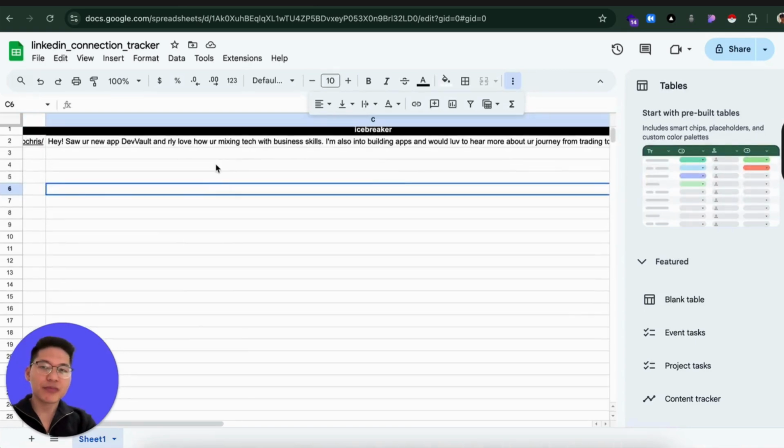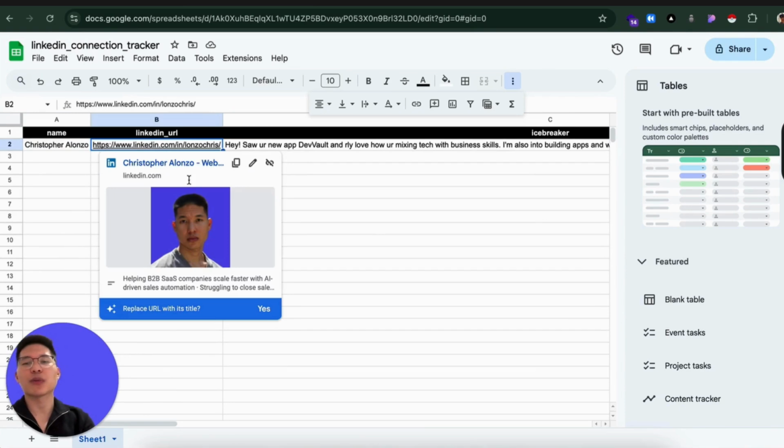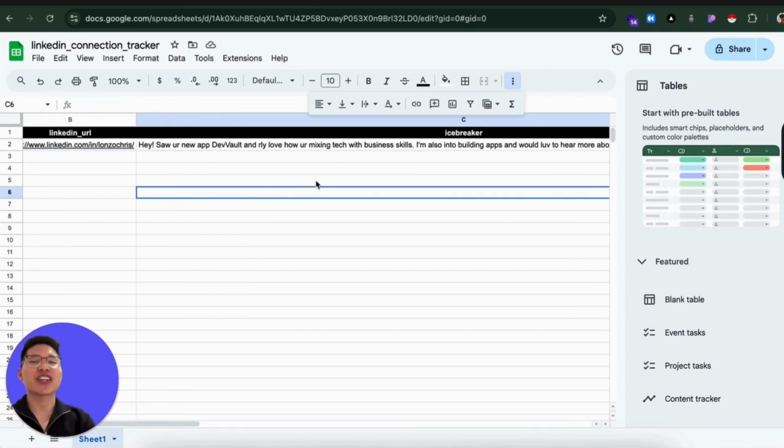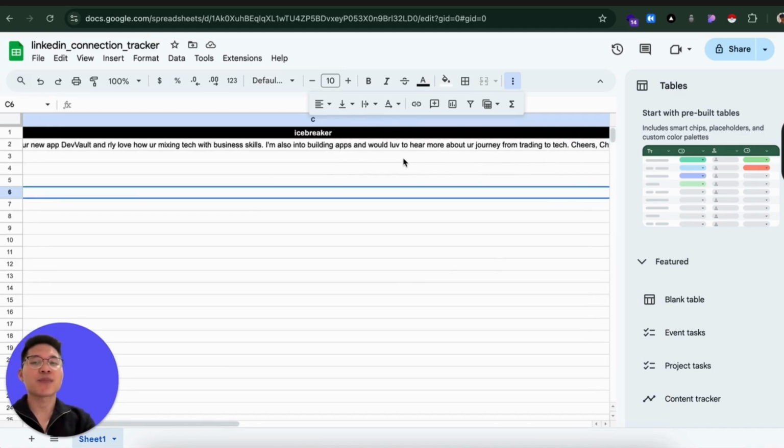Basically, I tried to scrape my own profile with my own profile, and here's the icebreaker that AI wrote me. So, "Hey, saw your new app developed and really love how you're mixing with business skills. I'm also into building apps and would love to hear more about your journey from trading to tech. Cheers, Christopher."